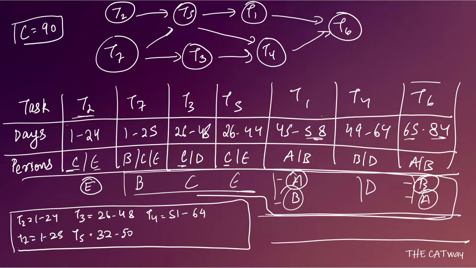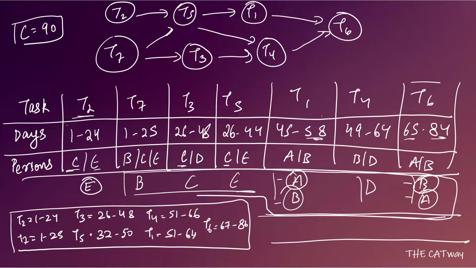Okay, can be ended by 64th day. And Acha, just hold on a second. I guess I'm doing something wrong here. T4 will be starting on 51st day and ending on 66th day. Okay, and T1 will be starting on, you can start directly after T5. So it will also start on 51st day and it will go on up till 64th day. Okay, then we have T6 which can start on 67th day and will end on 86th day.